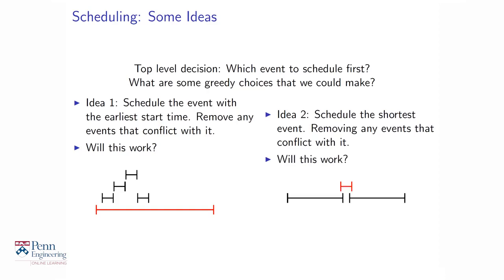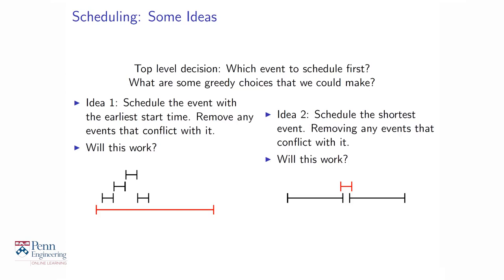Here is an example. This example shows you the red event is the shortest event. If you do schedule it, you forgo the possibility of scheduling the other two events, which both conflict with the red event. On the other hand, if you didn't schedule the red event, then you could schedule two events in its place. And therefore, scheduling the shortest event first is not a good idea either. So neither of these greedy approaches works well.